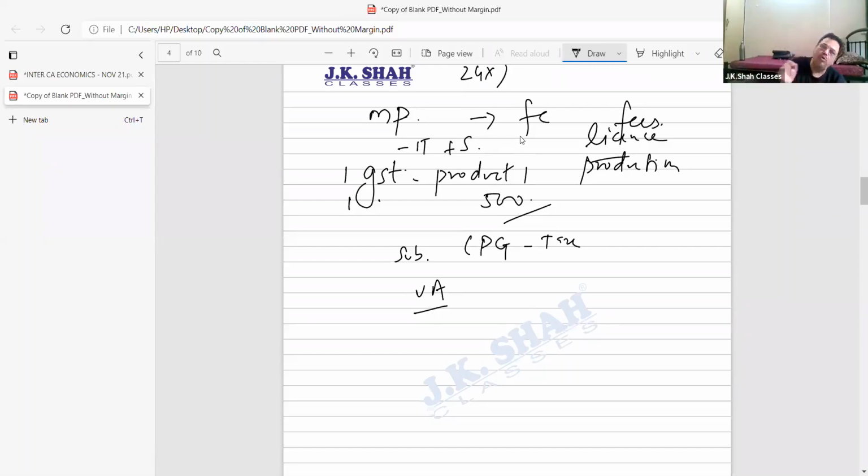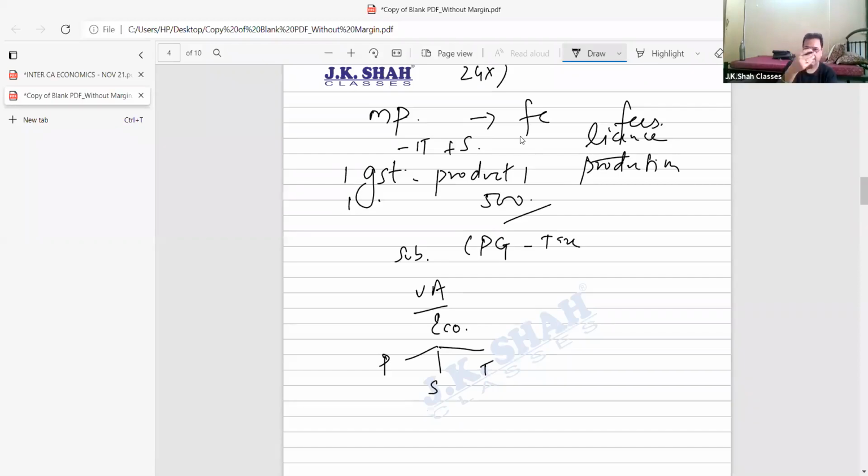Now, beta, how to go about this value added method? Please understand. In every economy you have three different sectors: primary, secondary, and tertiary sector.